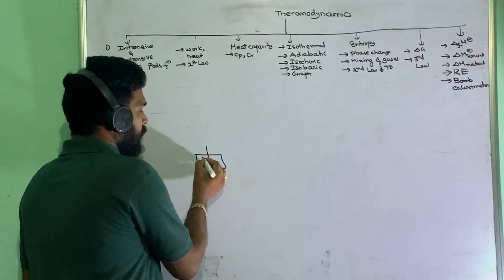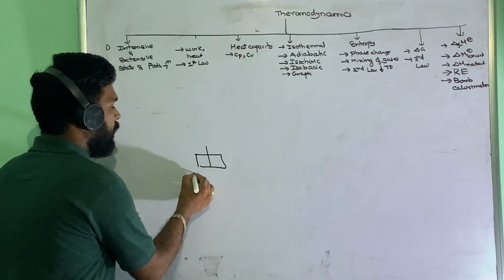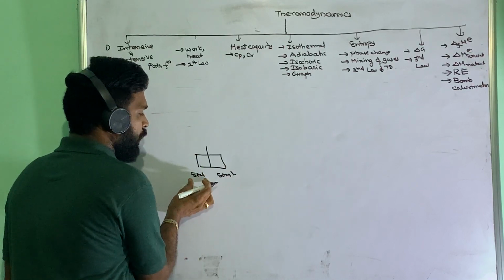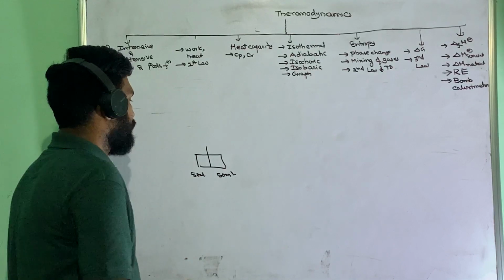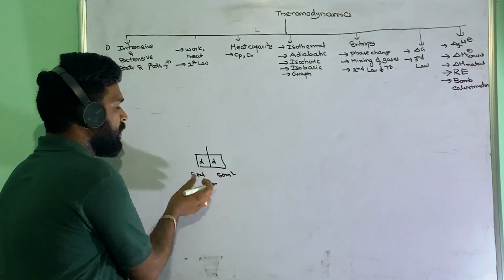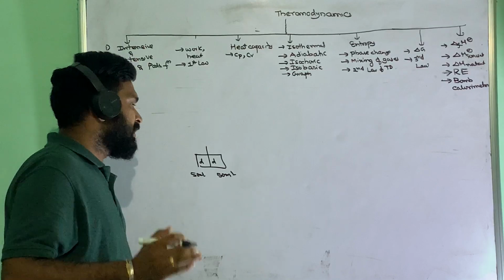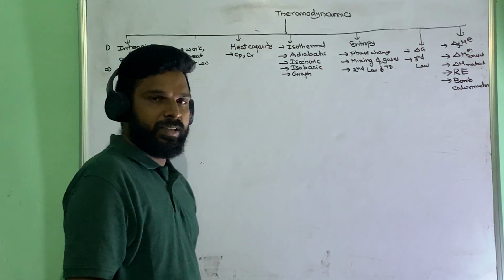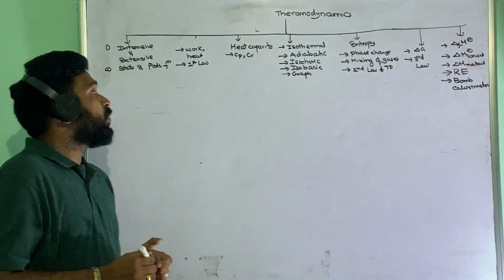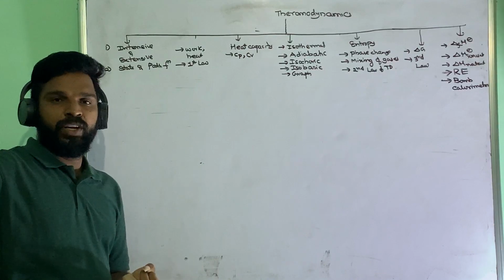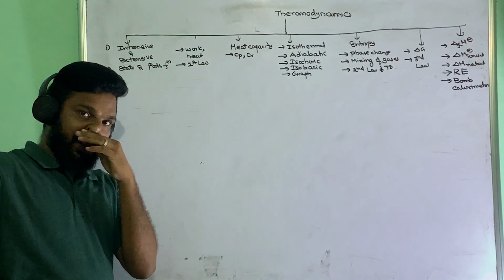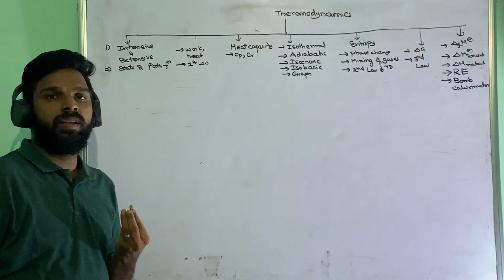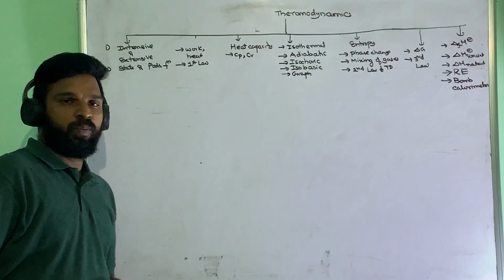Suppose I have taken 100 ml water, and I divide it into 50 ml and 50 ml. So the volume is changing, initially 100, now 50, 50. Volume is an extensive property. If you take both cases, the density remains constant. So density is an intensive property. Like that we have intensive and extensive properties. In the intensive case we have temperature, pressure, surface tension, viscosity, E cell, and molar heat capacity, etc., which come under intensive properties.